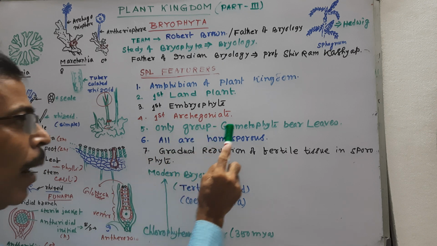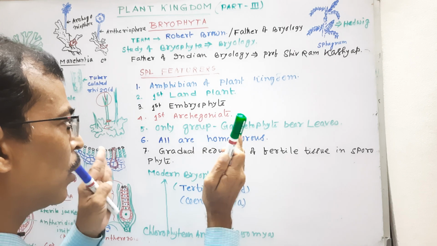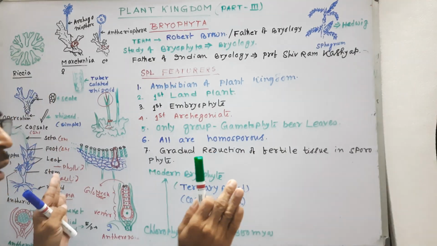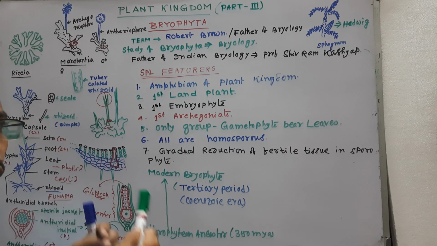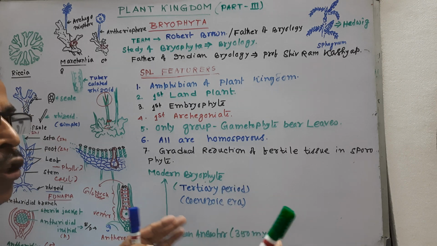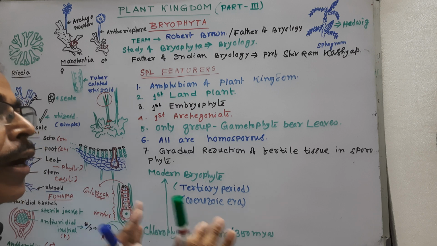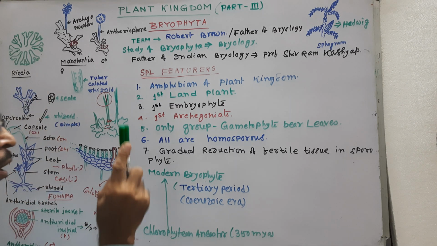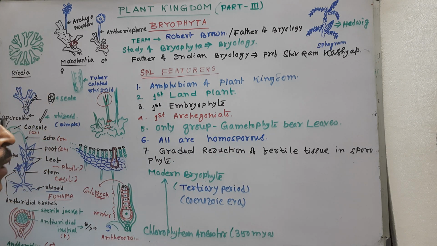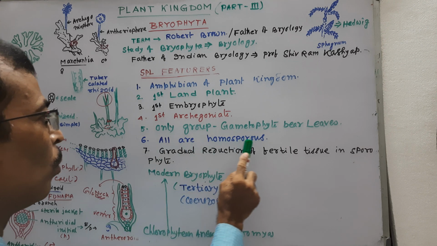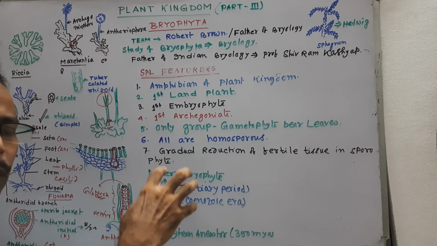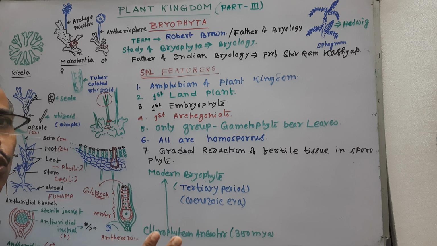It is the only group where the gametophyte bears leaves. In no other group, whether Thallophyta, Pteridophyta, Gymnosperm or Angiosperm, is a gametophyte found that bears leaves. Only in this group does the gametophyte bear leaves. All are homosporous, that is, in the sporangia one type of spores is formed. No exception is here.